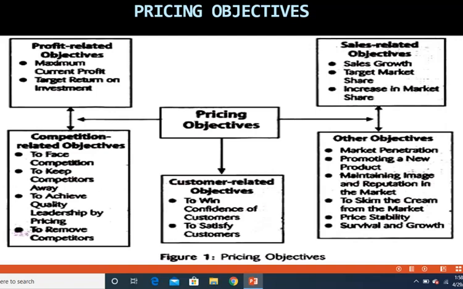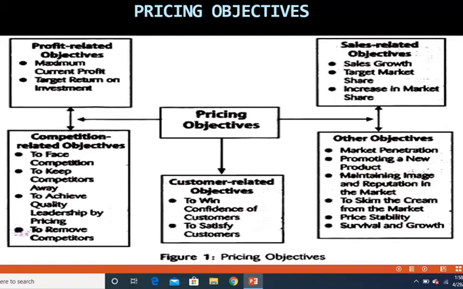For example, you may provide a better after sales service, because of which the competition can be removed, or your pricing strategy can be changed to suit the situation, and with the help of that you can remove competitors.